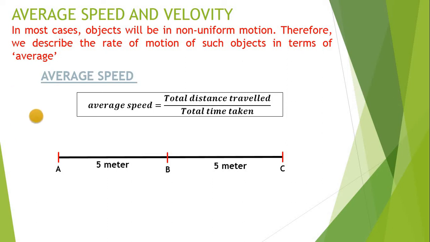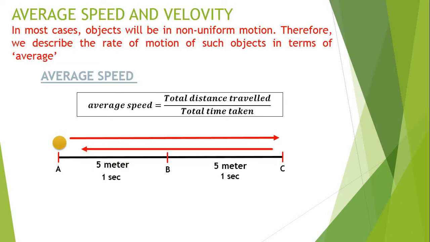Now I have one object which travels its journey from position A. From A to B it takes 1 second, and from B to C it takes 1 second. But here I am considering that my object travels from A to C and then again back from C to A.